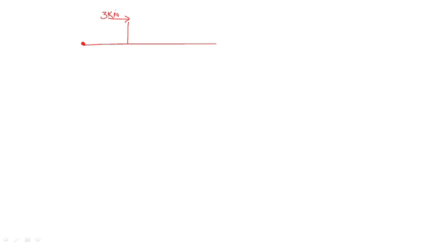And what is the distance for this one? 3 kilonewton and this is 1 meter. This distance is 1 meter, here to here, here to here, 1 meter. And at B point, this is B point, this is 1 meter. This one also 1 meter, and this is also 1 meter.